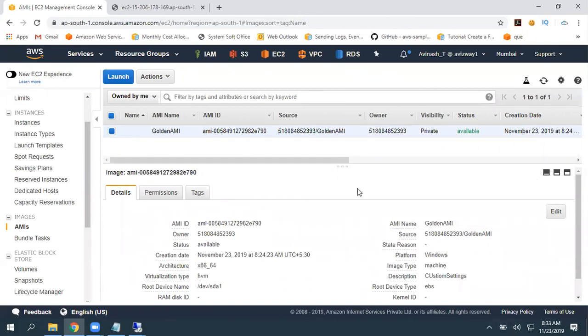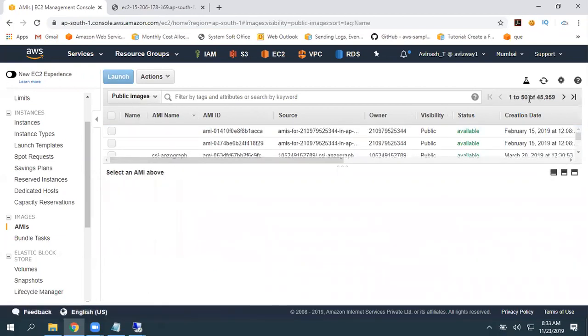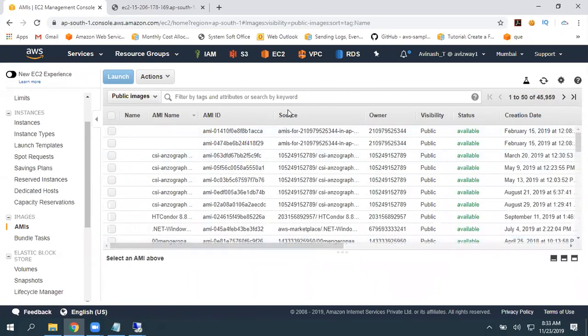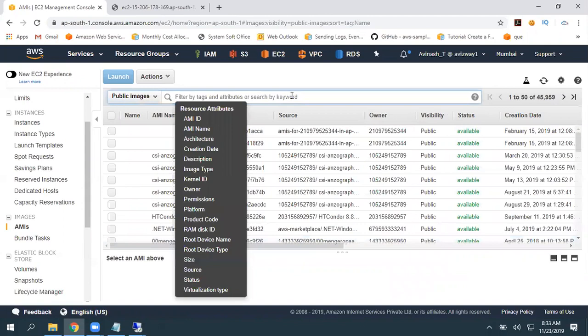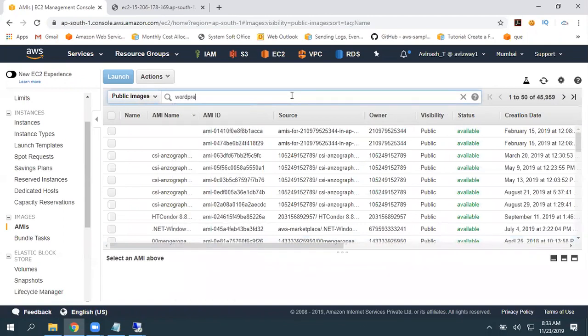Okay, so you can share with public. Again, if you want to see all the Mumbai region's public images, click here, select public images. 45,959 public images are there. For example, you need a WordPress website. Go here, look for WordPress.